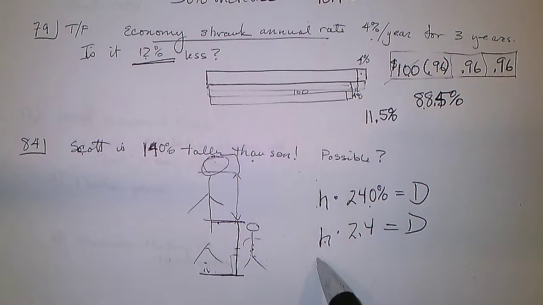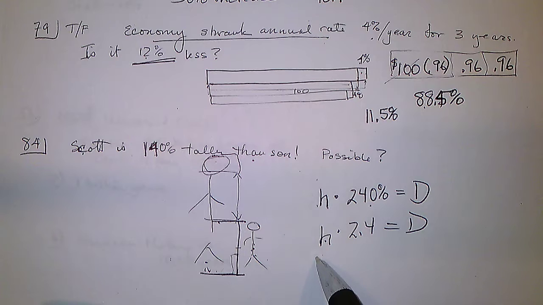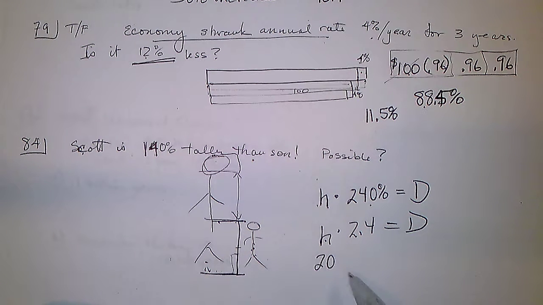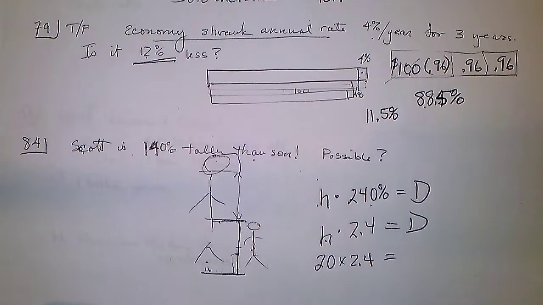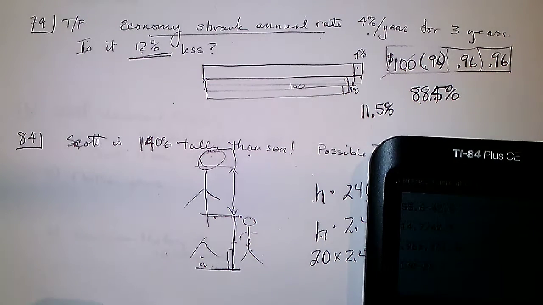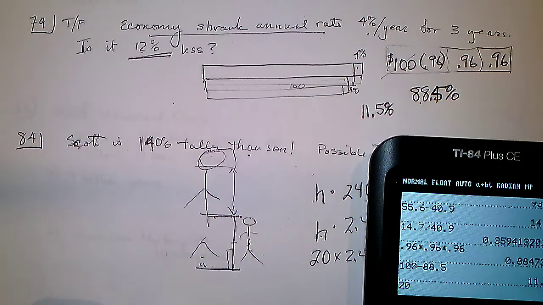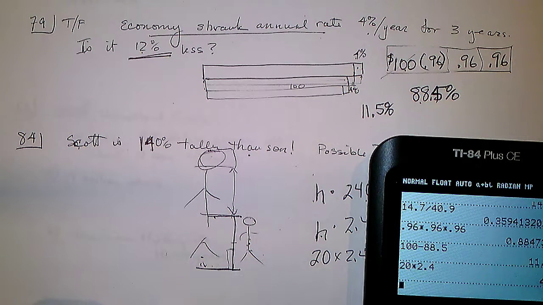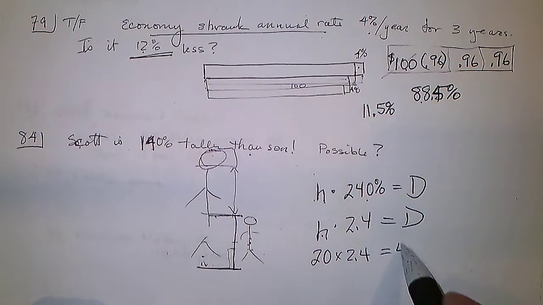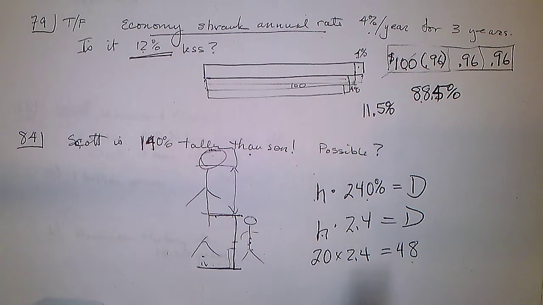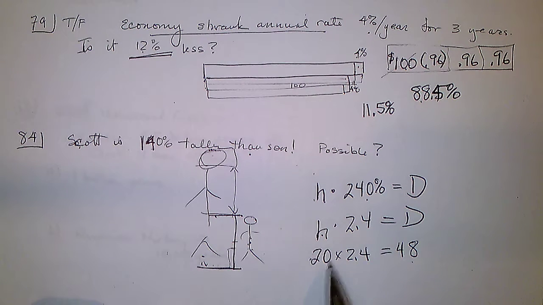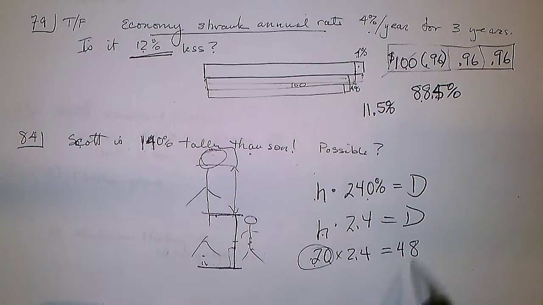Now we could make a guess at the kid's height. Let's just make it as small as possible, maybe 20 inches times 2.4. How tall would the dad have to be? A 20-inch baby times 2.4 would make the dad 4 foot. Yeah, dad was probably more than that, so the kid would have to be taller than 20 inches. Let's go backwards. What if the dad was 6 foot?